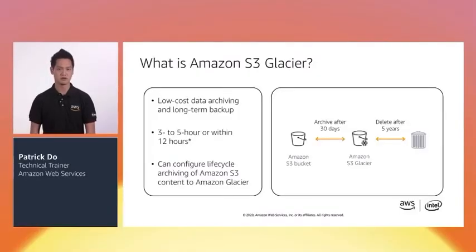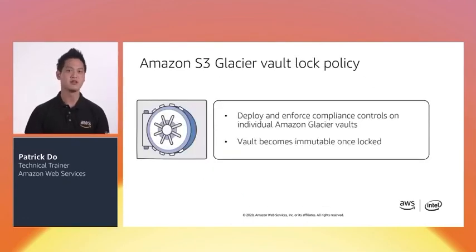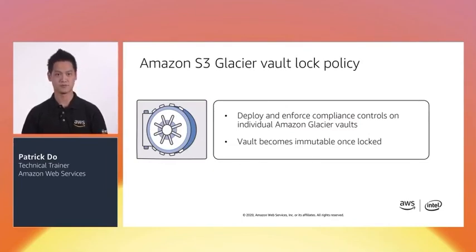What is Amazon S3 Glacier? Amazon S3 Glacier and Amazon S3 Deep Glacier is a secure, durable, and extremely low-cost Amazon S3 cloud storage class for data archiving and long-term backup. Today, Amazon S3 Glacier is used for archiving of media assets, healthcare information, and scientific data, and is used as a magnetic tape replacement. Amazon S3 Glacier Lock Policy. Amazon S3 Glacier also has Vault Lock, which allows you to enforce data retention, which once set cannot be changed, for regulatory and compliance standards.